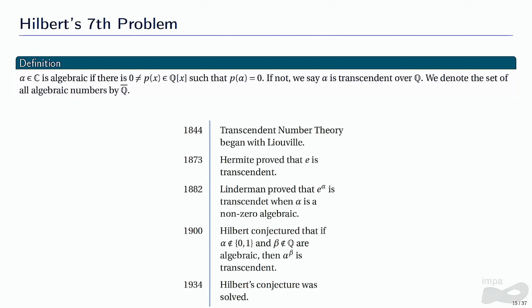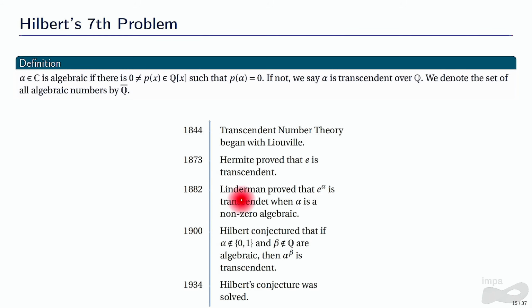Here I have just a little timeline about transcendental number theory. We consider transcendental number theory to have begun in 1844 with an article published by Liouville about bad rational approximation for algebraic numbers. Then in 1873, Hermite proved that e is transcendental, and a few years later, Lindemann proved that if alpha is a non-zero algebraic, then e raised to the power of alpha has to be transcendental.